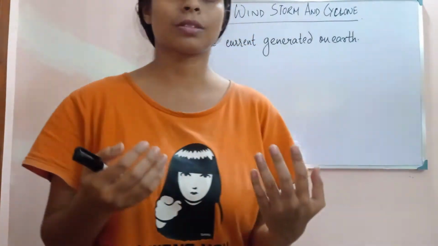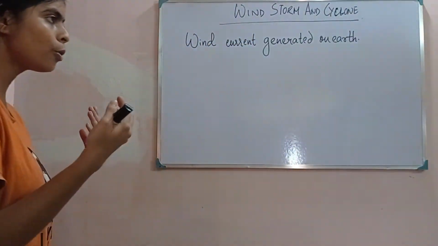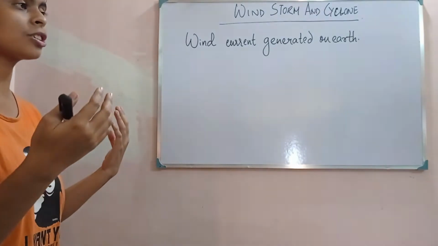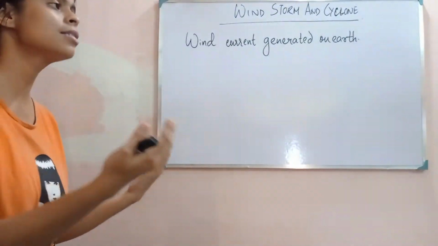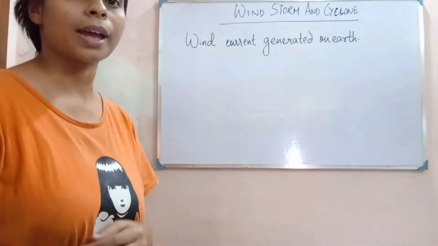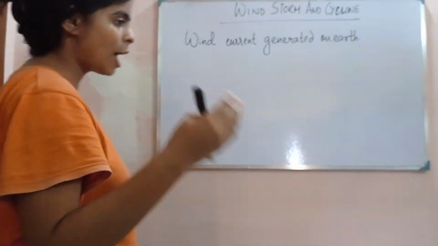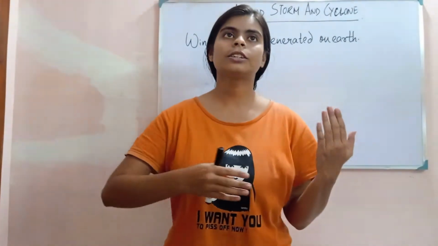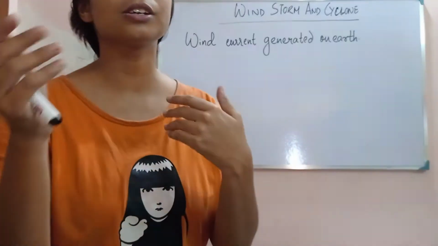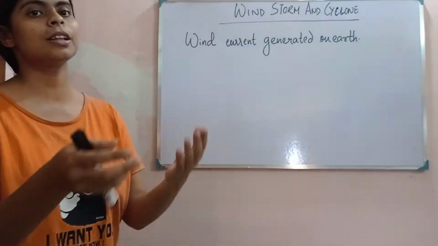And the reason is that when it is summer, the direction of wind is opposite to the wind direction in the winter.